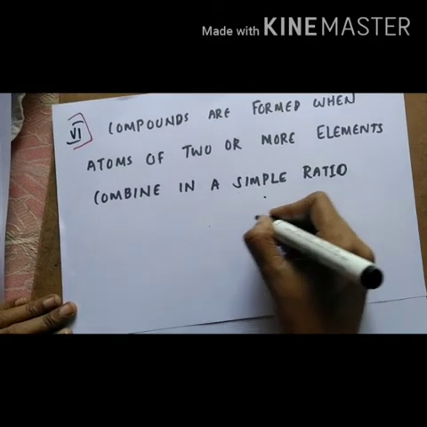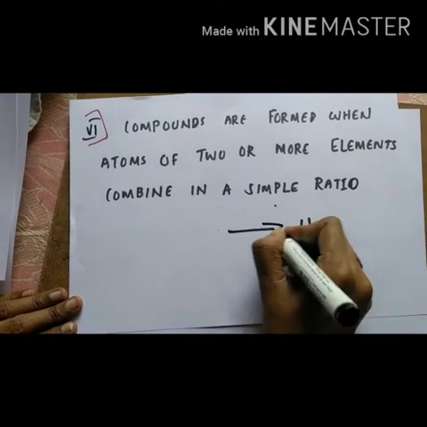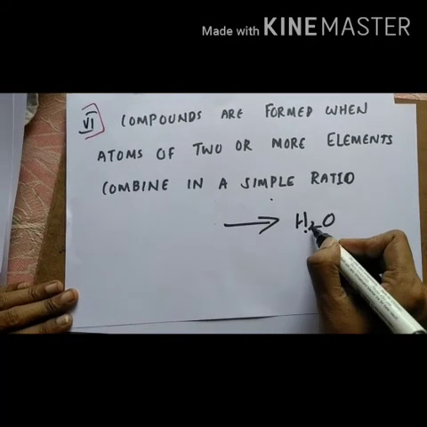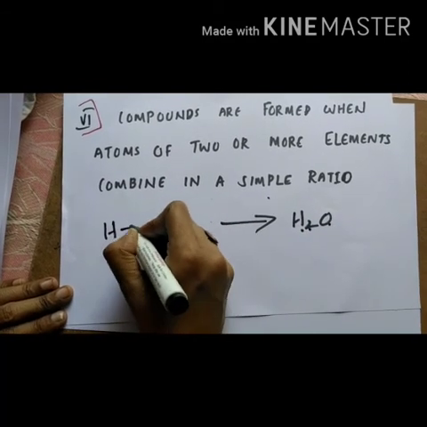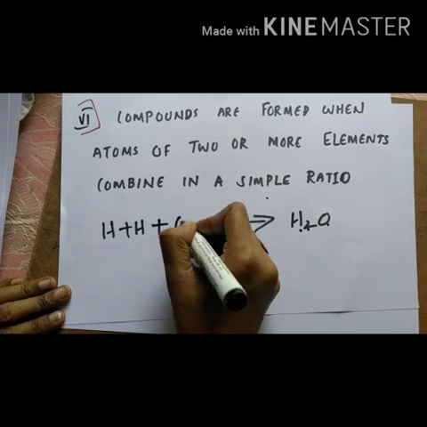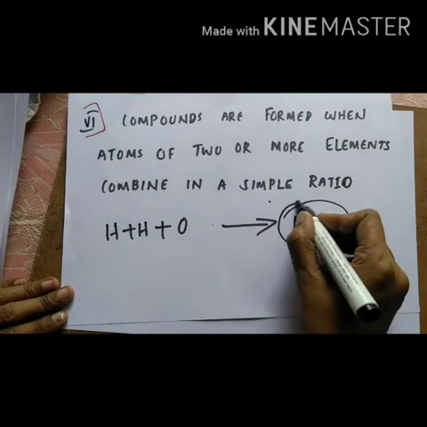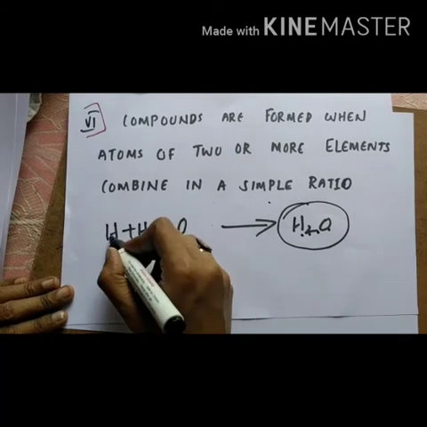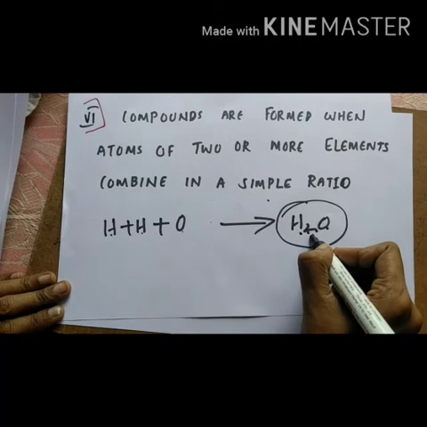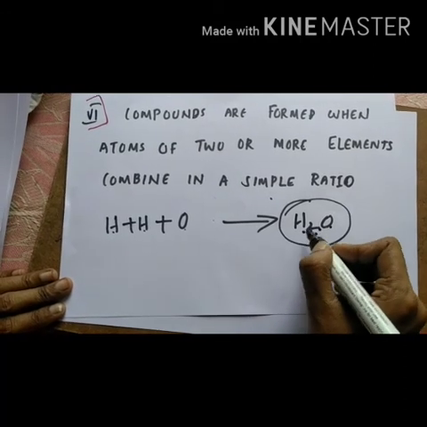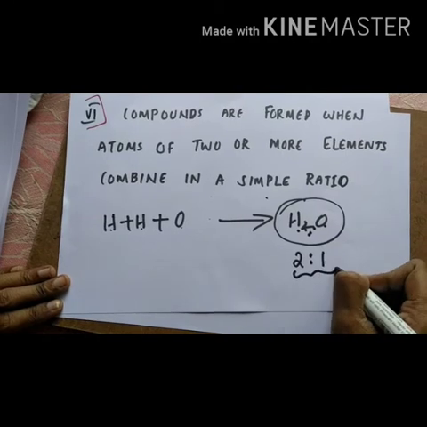For example, if you take water molecule, you can see that this water consists of two hydrogen atoms and one oxygen atom combined to form water molecule. So what will be the ratio of this particular compound? These atoms combine to form compounds. Here the compound is water. So the ratio will be 2:1. So it is a simple ratio.